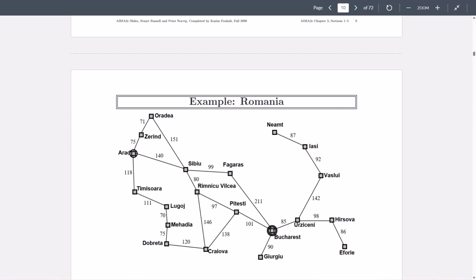Now, why do we say observable, discrete, known, and deterministic? Let's see with respect to this Romania map or graph. The environment properties directly affect how predictable and reliable the agent's actions are. Let me break it down. Observable, because the agent can fully perceive the current state. It knows exactly where it is and what's happening. If it could not observe everything, it might have to guess or update its plan dynamically. So it knows where it is.